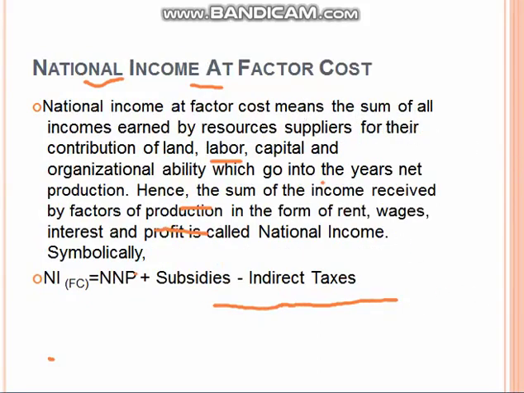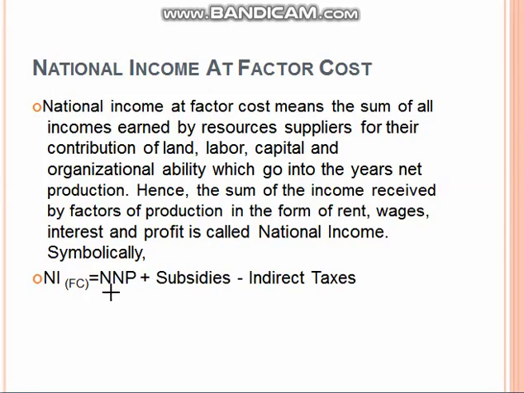National income at factor cost. National income at factor cost means the sum of all income earned by resource suppliers for their contribution of land, labor, capital and organizational ability, which go into the year's net production. Hence the sum of income received by factors of production in the form of rent, wages, interest and profit is called national income.